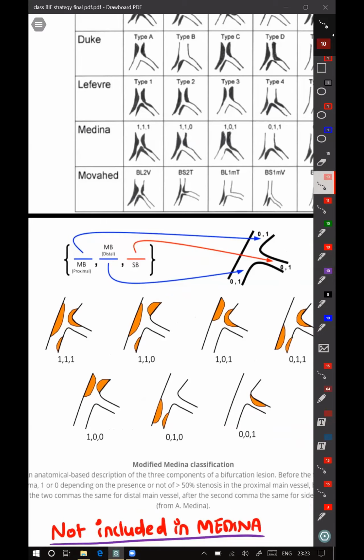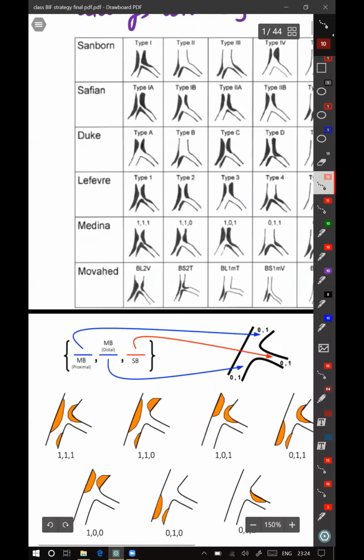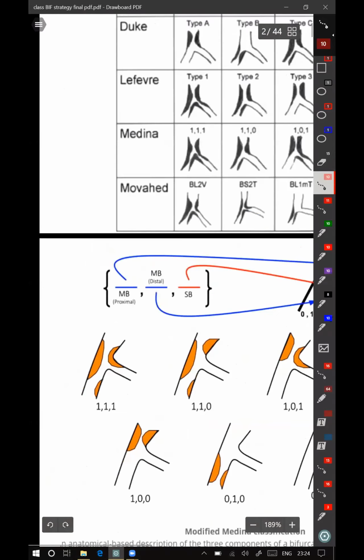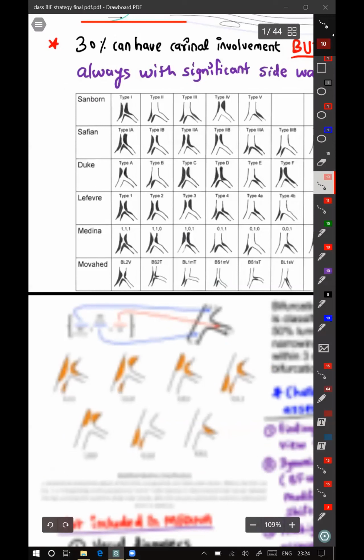One more thing I want to tell: while you're drawing this diagram, you see in all of this, they have not drawn any lesion on the carina. All the carinas are free. It's not included in Medina. So even when you draw in the exam, don't draw across the carina. You have to draw on the opposite walls, because the carina is rarely involved. It's not that it should not be drawn, Lokesh.